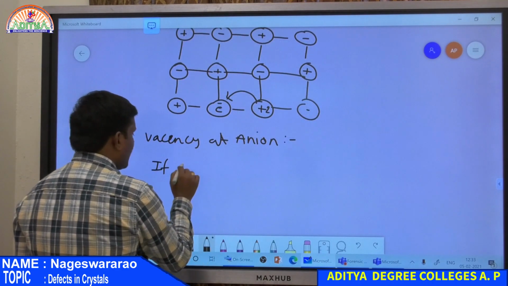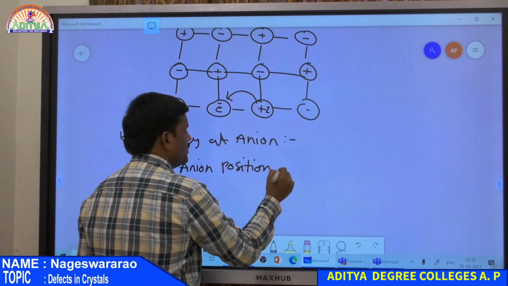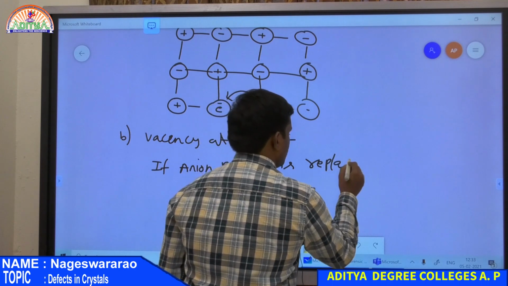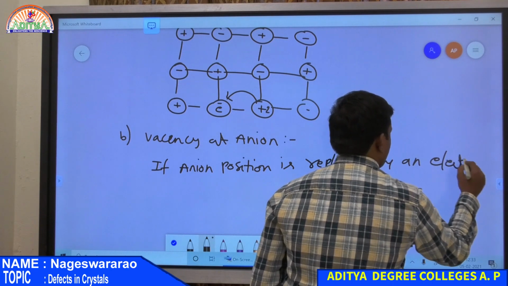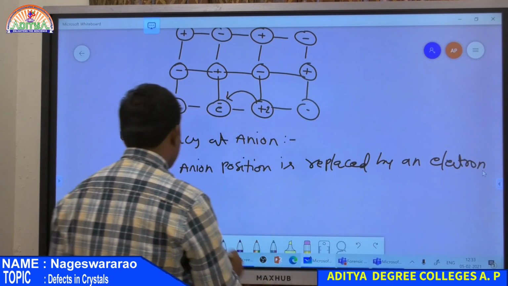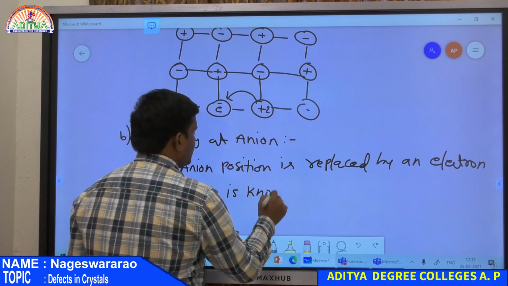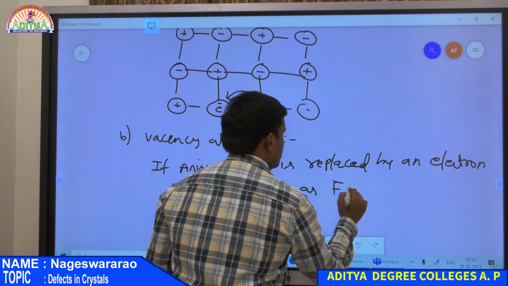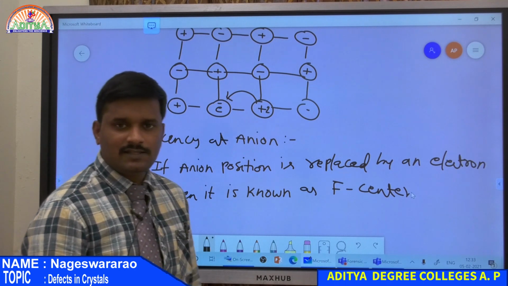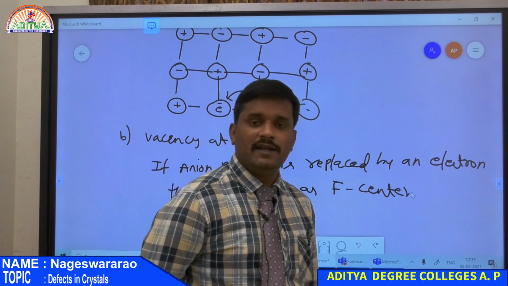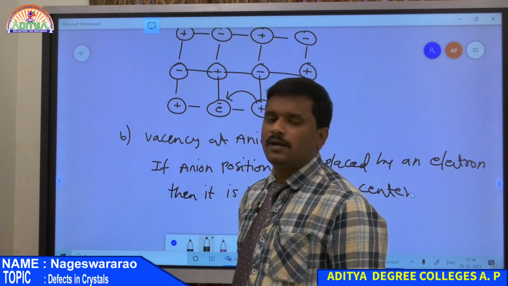If an anion position is replaced by an electron, then it is known as F center. So what is F center? Suppose in a crystal there are fewer anions, but to maintain the charge balance, that anion position is filled by an electron, then it is nothing but F center.